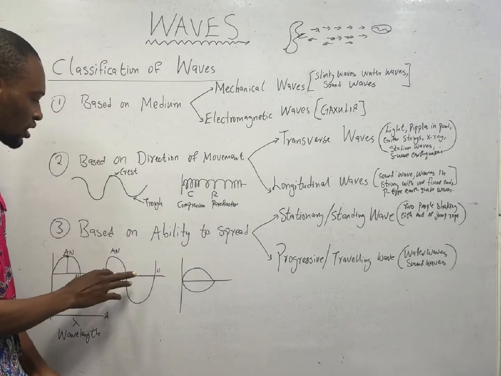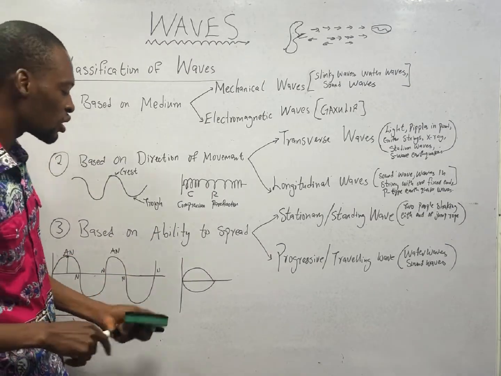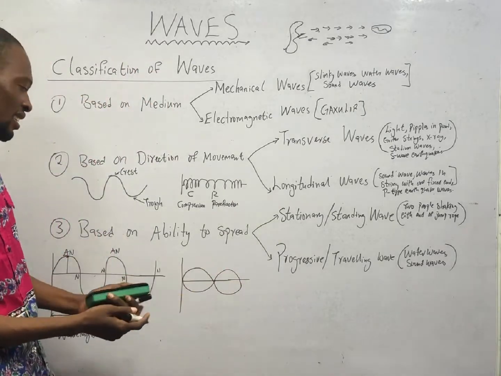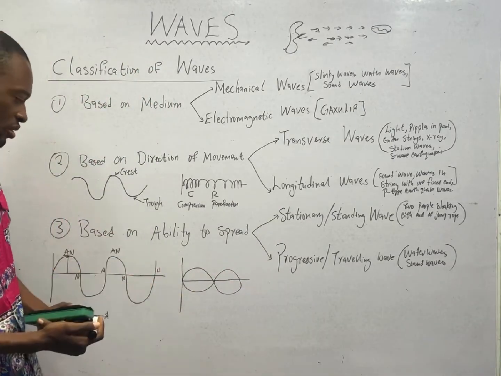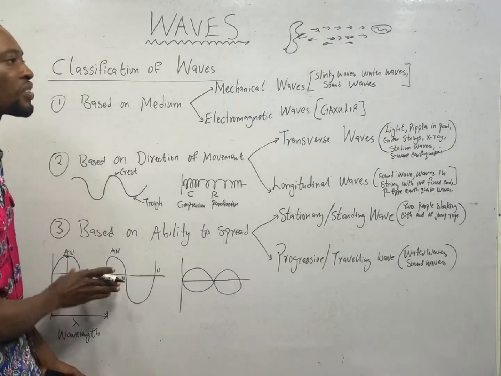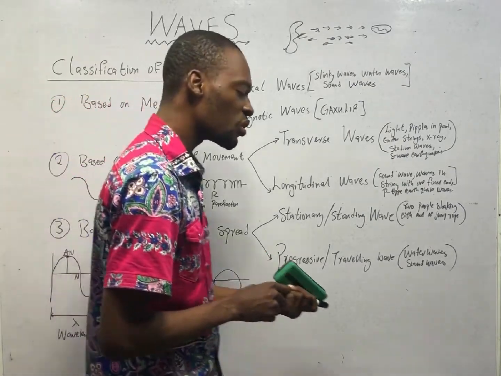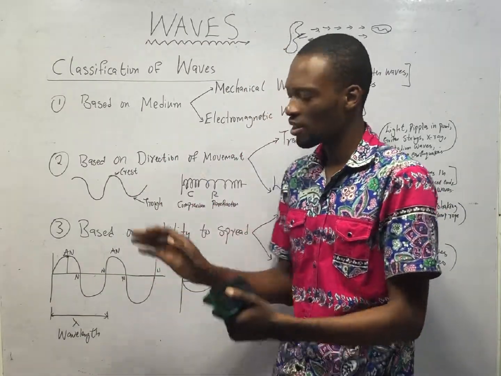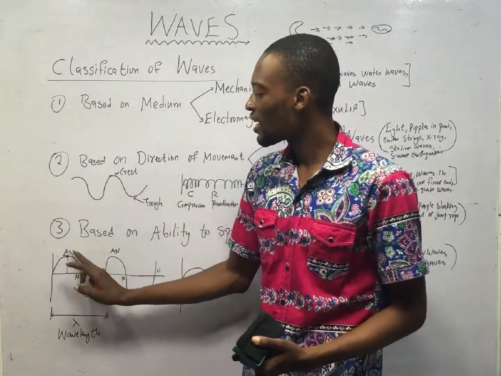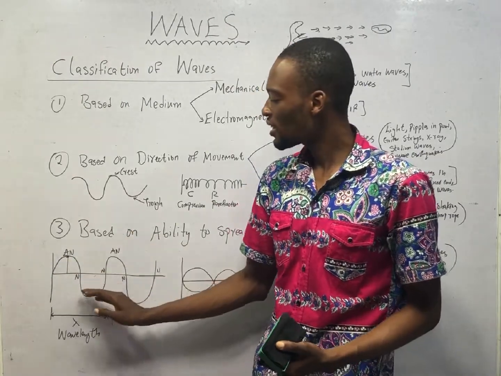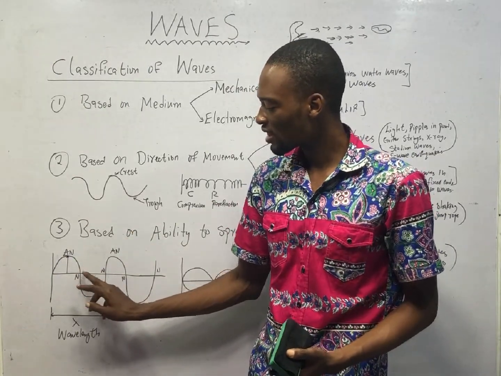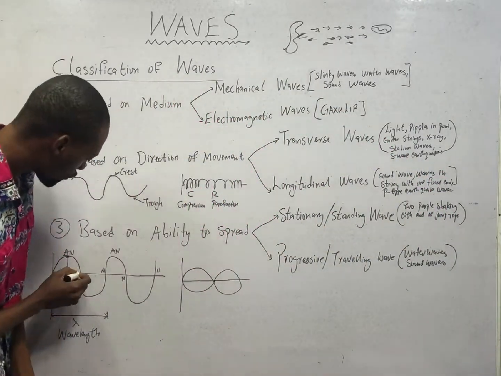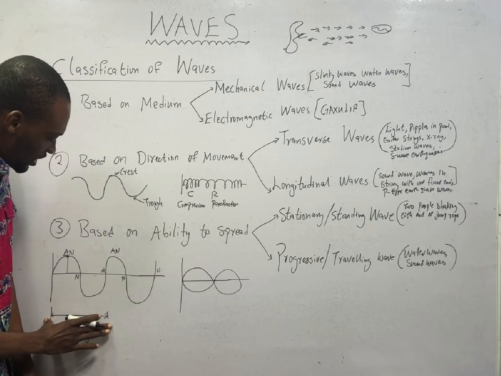You have this wave going, another one comes, until you see a situation where the waves interfere, they join together like this, they become stationary. The parts of stationary waves are nodes and antinodes. The antinode is the highest point, while the node is the lowest point, as you can see here. When it comes to stationary wave, the distance from one node to another, this is the wavelength.